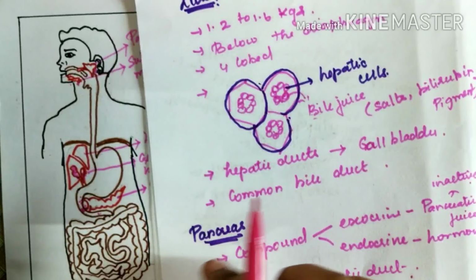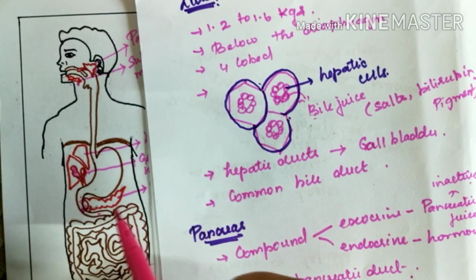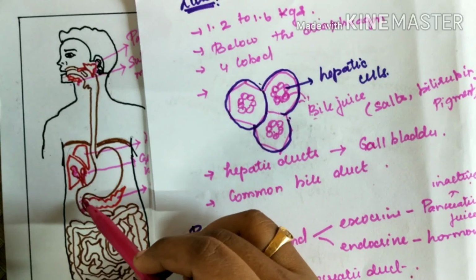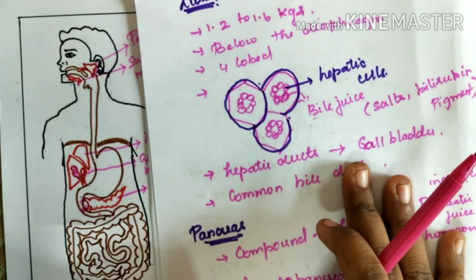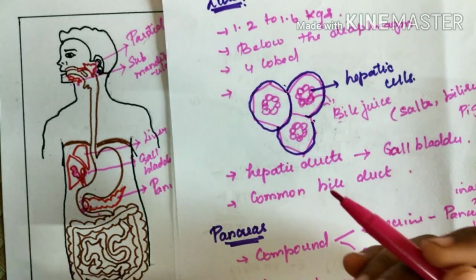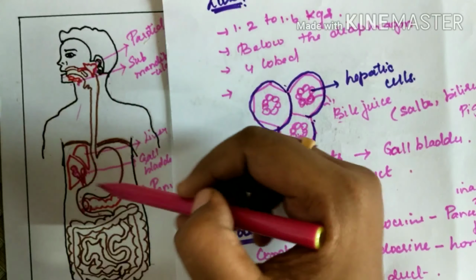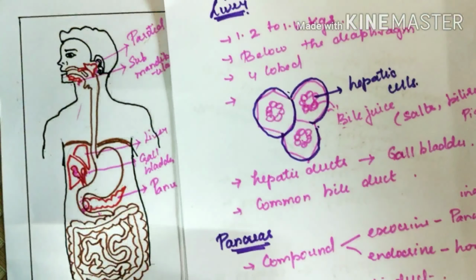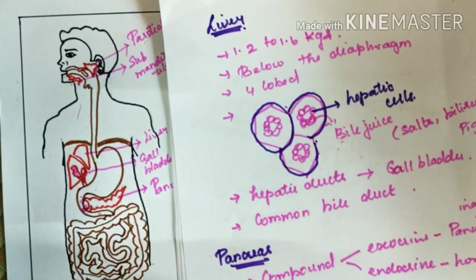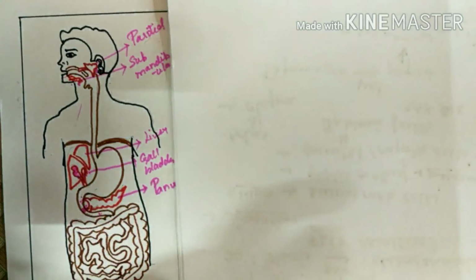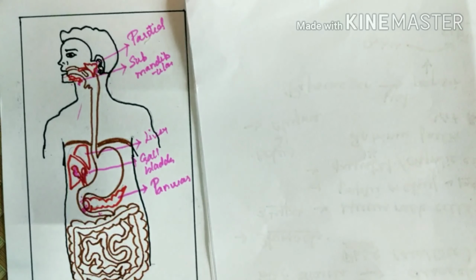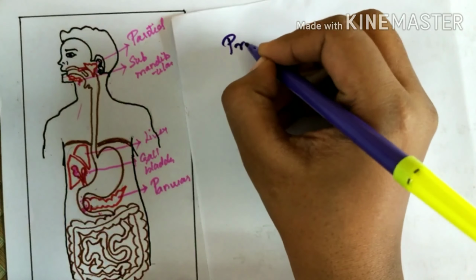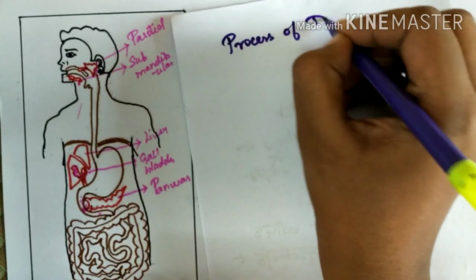So the liver and pancreas work together. They send their bile juice and pancreatic juice together. Now let's see how the digestion process happens, how these three glands contribute to the digestive process. First, the process of digestion.